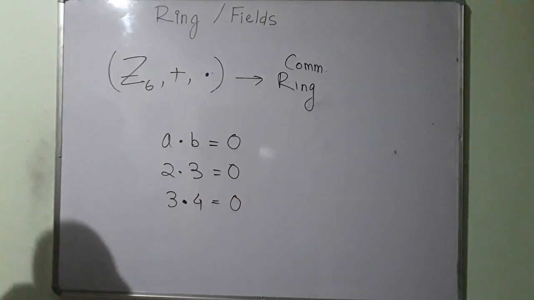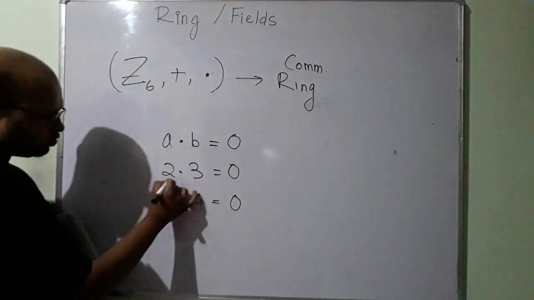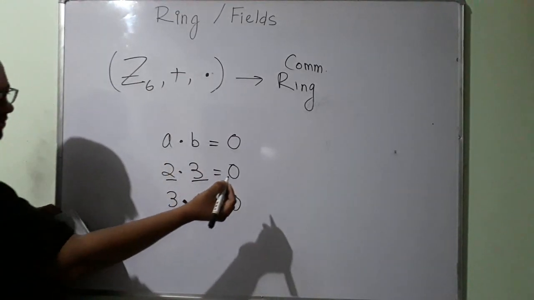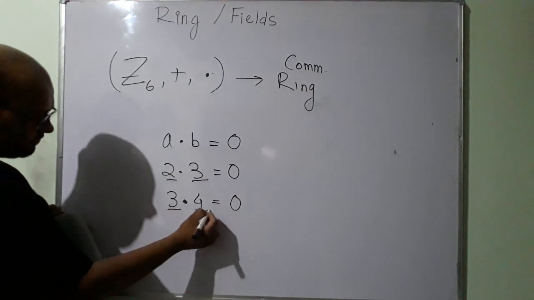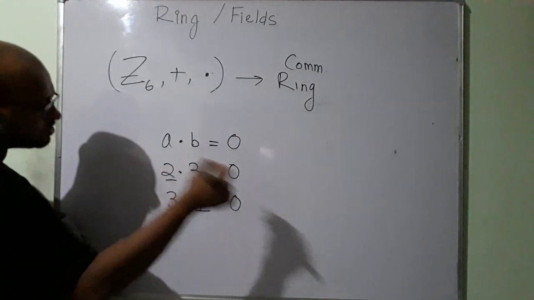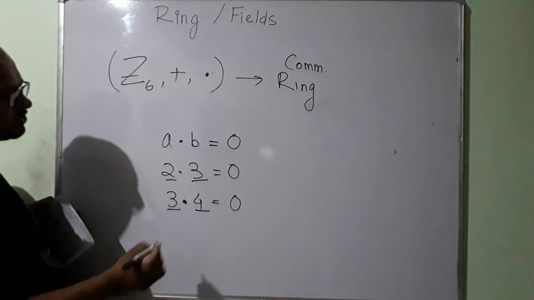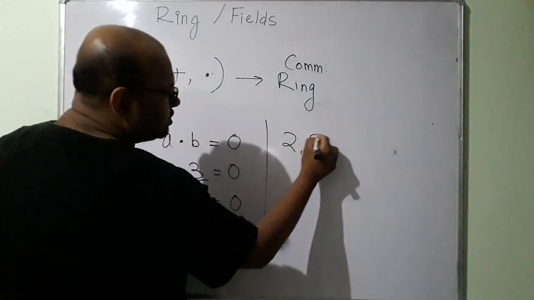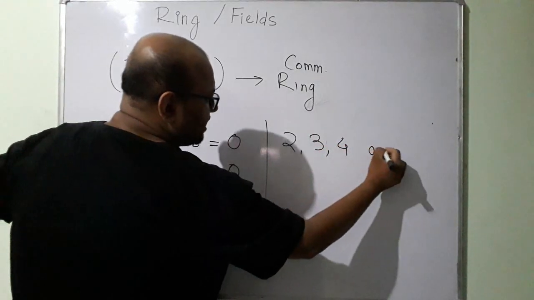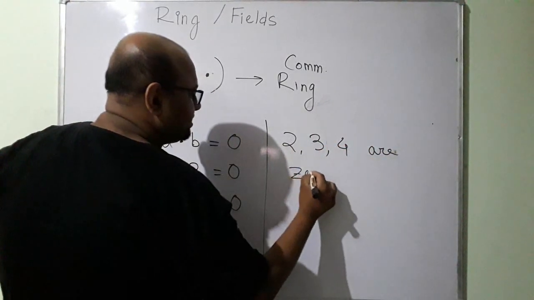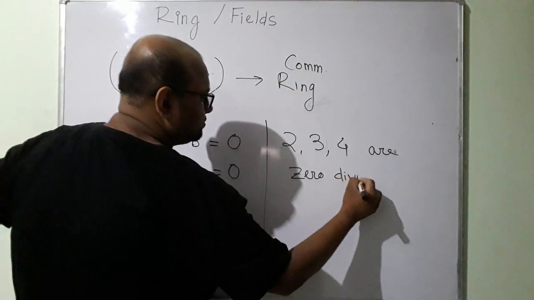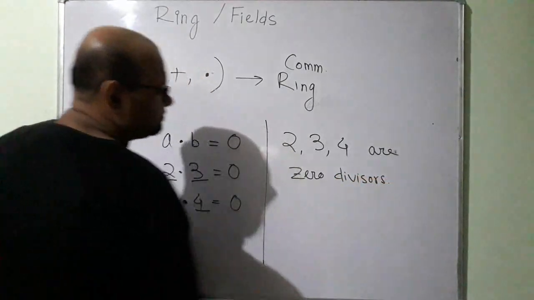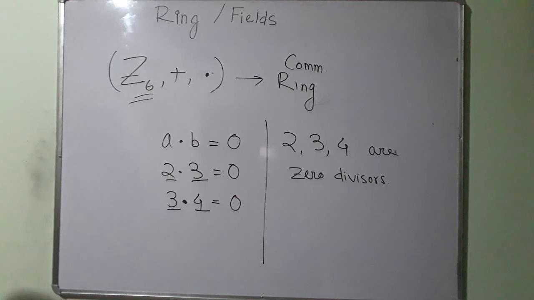So what do I have? 2 and 3 are zero divisors. 3 and 4 are zero divisors. So 2 and 3 are divisors of 0, 3 and 4 are divisors of 0. So I know in this set 2, 3 and 4 are zero divisors.